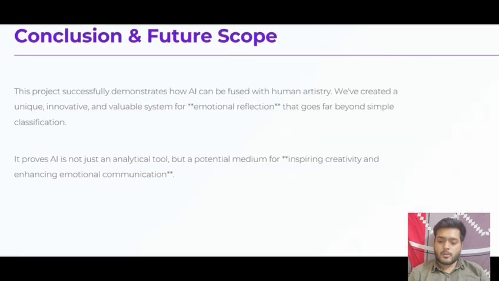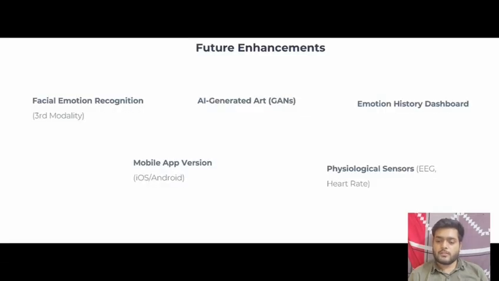Conclusion: the project successfully demonstrates how AI can be fused with human artistry. We have created a unique, innovative, and valuable system that offers emotional reflection that goes far beyond classification. It proves AI can be not just an analytical tool but a powerful medium for inspiring creativity and enhancing emotional communication. Future enhancements: facial recognition as a third modality, AI-generated art, GANs, an emotional history dashboard, a mobile app version, and psychological sensors.